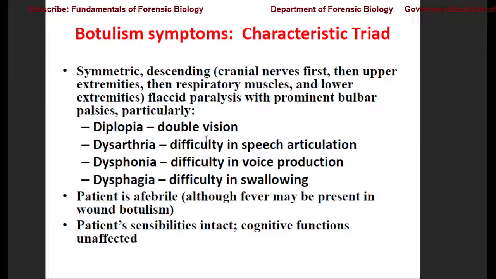Diplopia, that is double vision. Dysarthria means there is a problem with articulation or speaking. Dysphonia, difficulty in production of the voice. Or dysphagia, a difficulty in swallowing food. The patient is afebrile, that is, does not show fever. The patient is sensible and intact, that is, the cognitive functions are generally not affected.